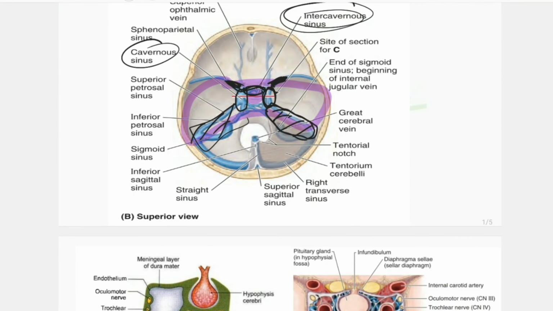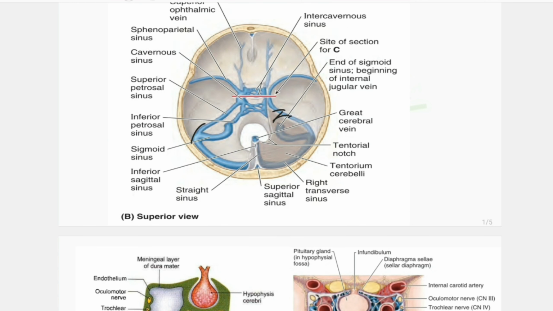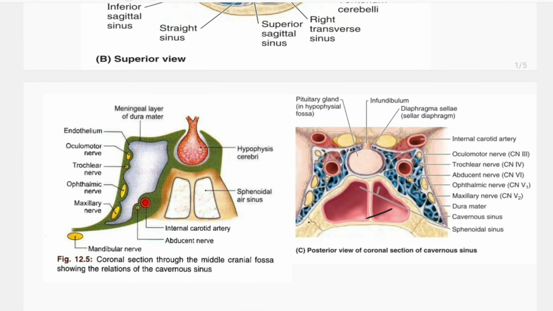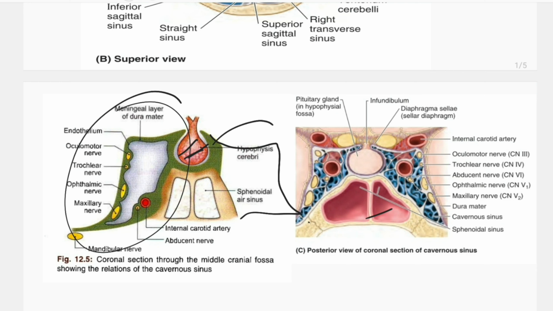So if we give a coronal section from here, we'll see it like this. Here, this is the pituitary gland, this is the cavernous sinus bilaterally, and this is the meningeal layer.